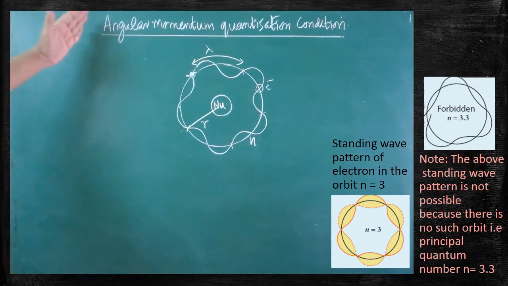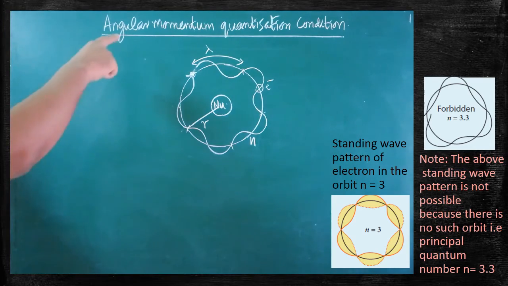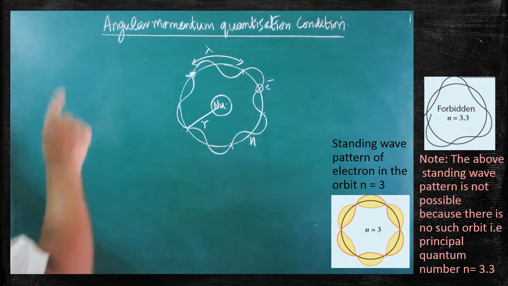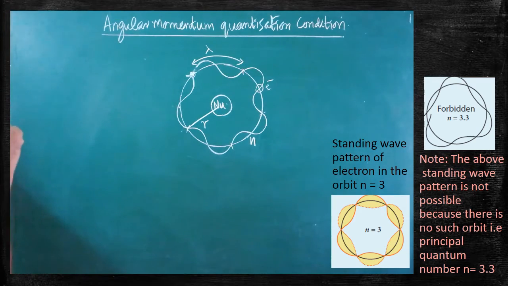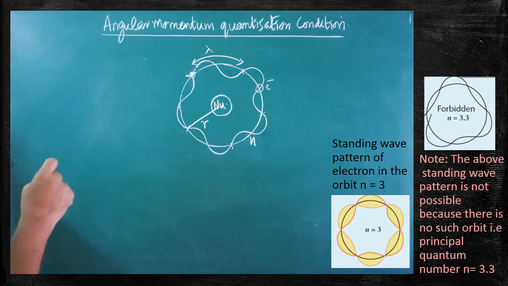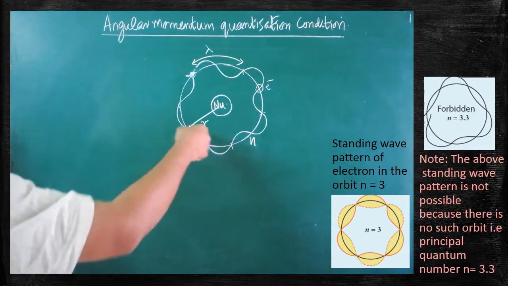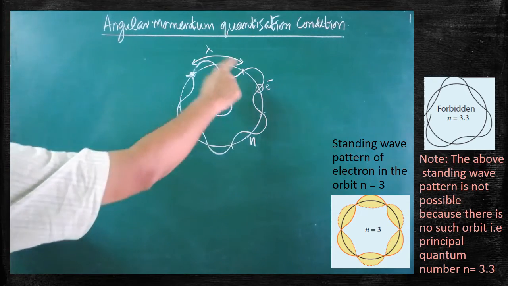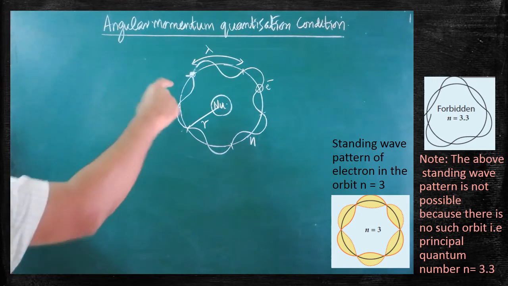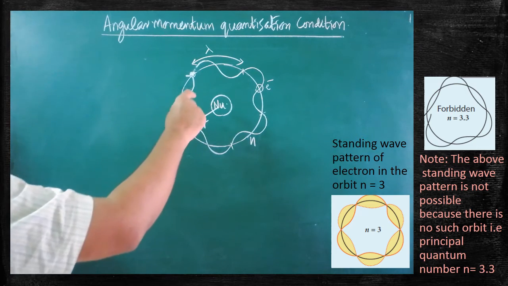Today we are going to talk about one of the important postulates, the angular momentum quantization condition. Here we are going to derive the expression for the angular momentum of the electron with the help of de Broglie's hypothesis. There is a link between the Bohr postulate and de Broglie hypothesis. Whenever an electron revolves in the orbits, it is not simply moving in a circular orbit; meanwhile, it is moving in the form of waves.